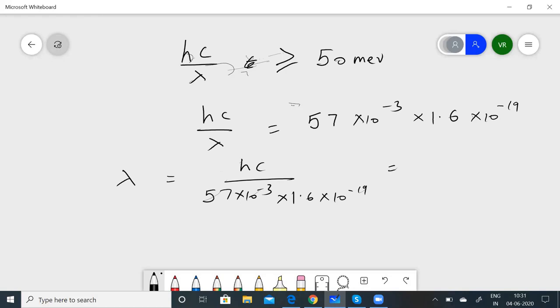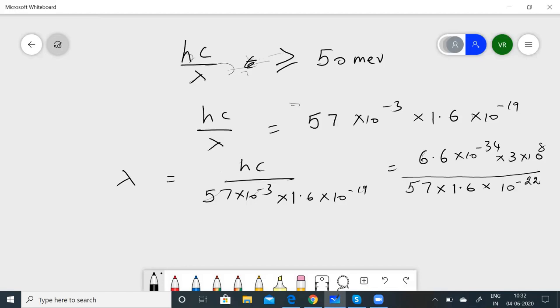We know the value of h is the Planck's constant, 6.6 into 10 to the power of minus 34. And c is 3 into 10 to the power of 8. So divided by 50 into 1.6 into 10 to the power of minus 22. So when you simplify this, sorry, 50, not 57. I put it as 57.